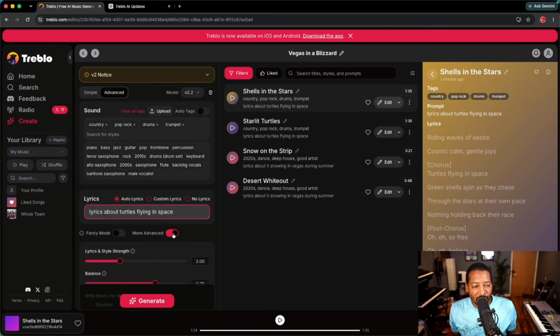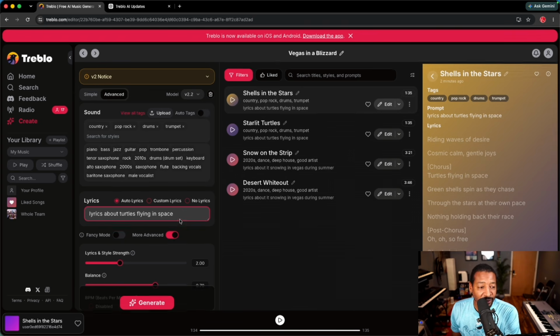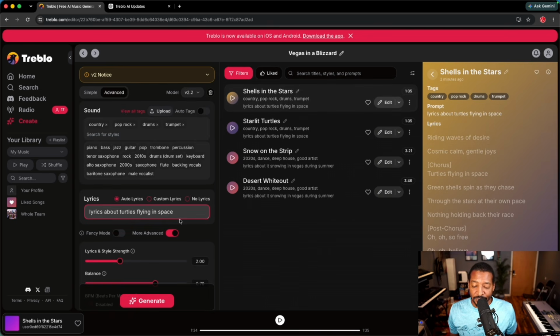Treblo is a platform that's competing with Suno. It's a free platform. You get unlimited generations, unlimited downloads, stem splitter. You can upload your songs, your vocals, it auto vocals. It does a lot for absolutely free. But let me know, how do you feel about it? How do you like the simple mode versus the advanced mode?